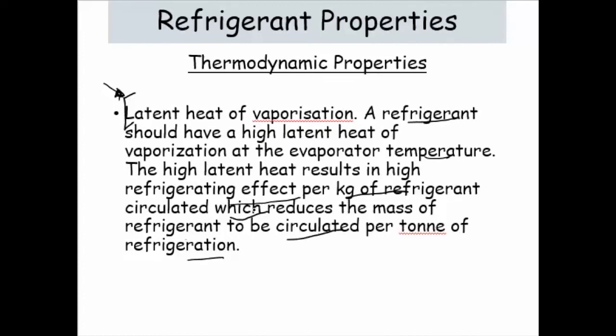If the latent heat of evaporation is high, then the mass circulated per ton of refrigeration will be reduced. So this is a very important property to control the mass flow rate, or to get the correct tonnage capacity of the refrigerant, whatever you need. So you need to choose this property accordingly.